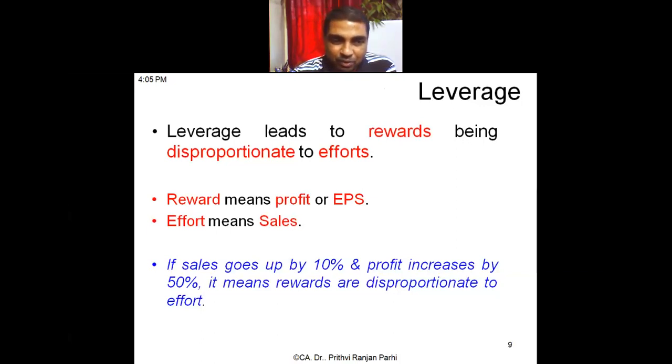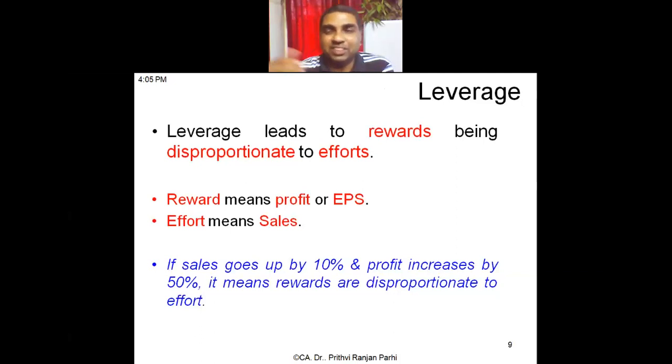Can you read the last line of what is written in the slide in blue color? Can some of you read it? If sales goes up by 10% and profit increases by 50%, it means rewards are disproportionate to the effort.